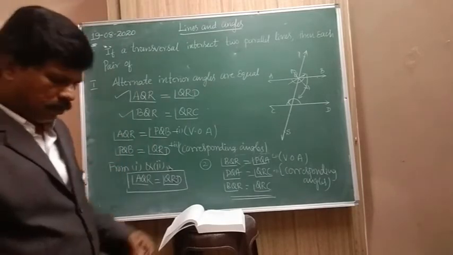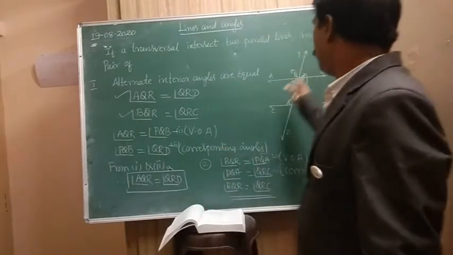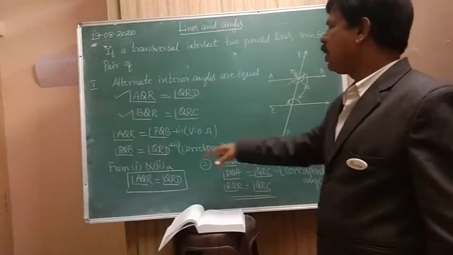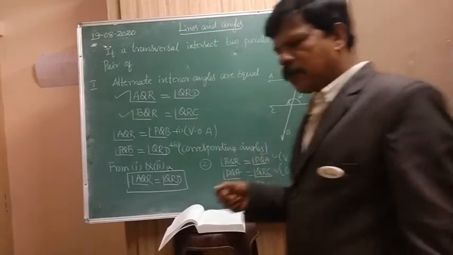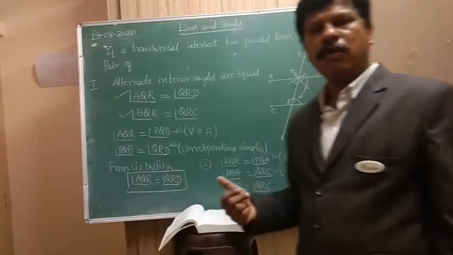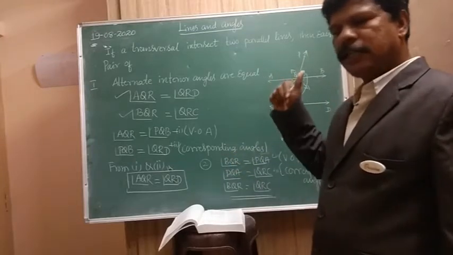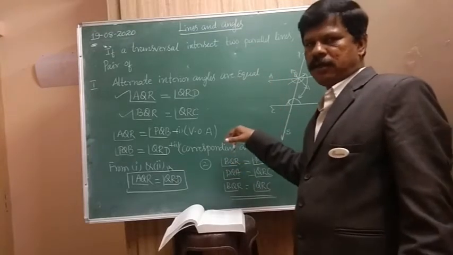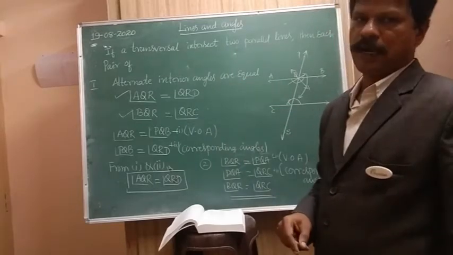So like this, when they give a problem to find the value of anything, you can use any one of these theorems. Theorems are nothing but formulas in geometry. In algebra and arithmetic, we write formulas, but here the theorem itself is like a formula.